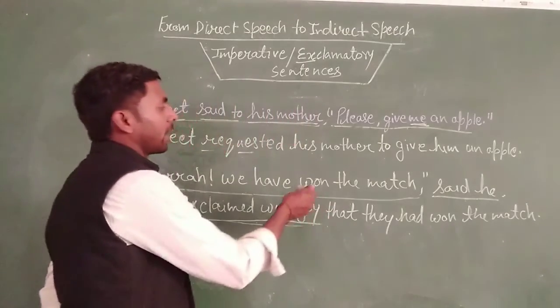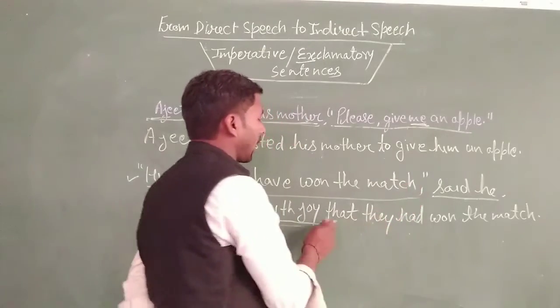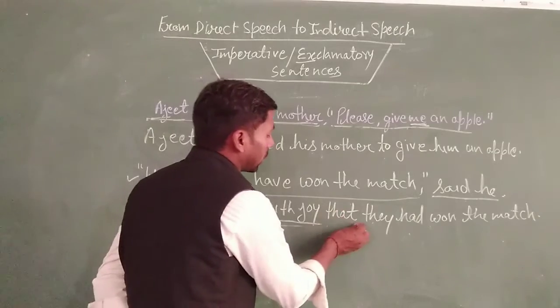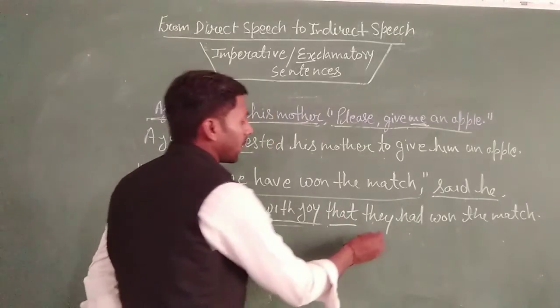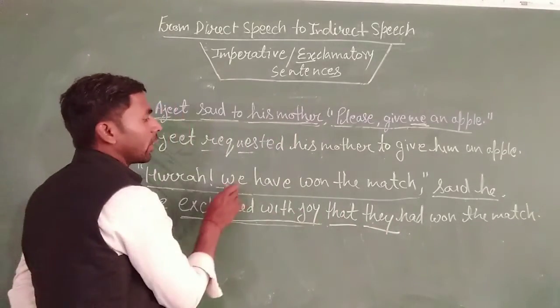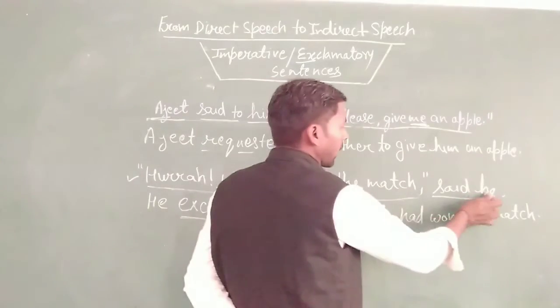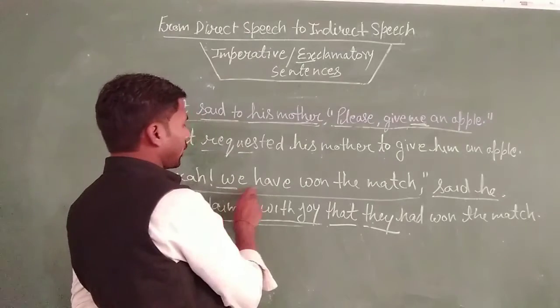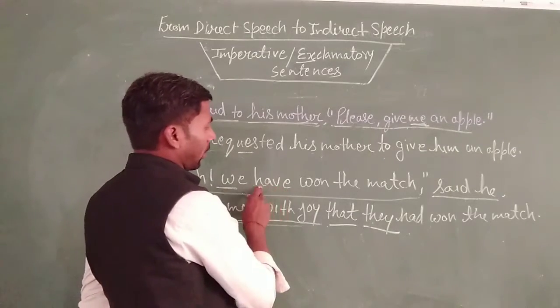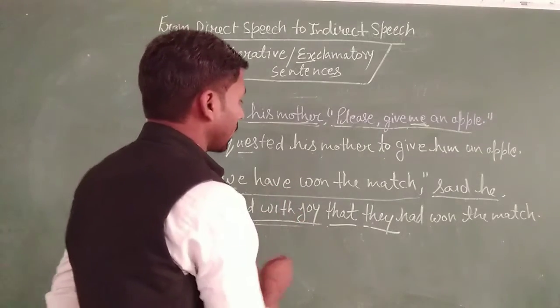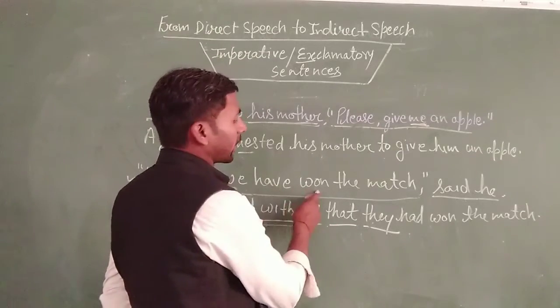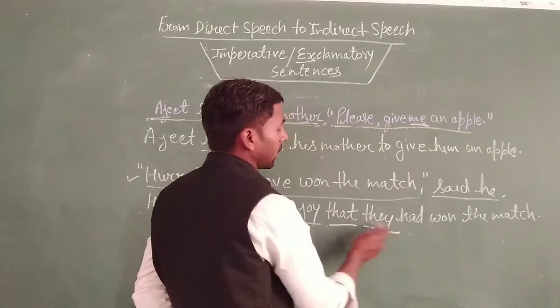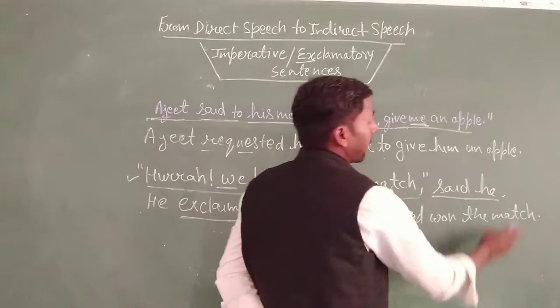After that, in place of the comma and inverted comma, we use the conjunction that, and then they, since we change according to the subject. It is the present perfect tense, so it will become past perfect tense: they had won the match.